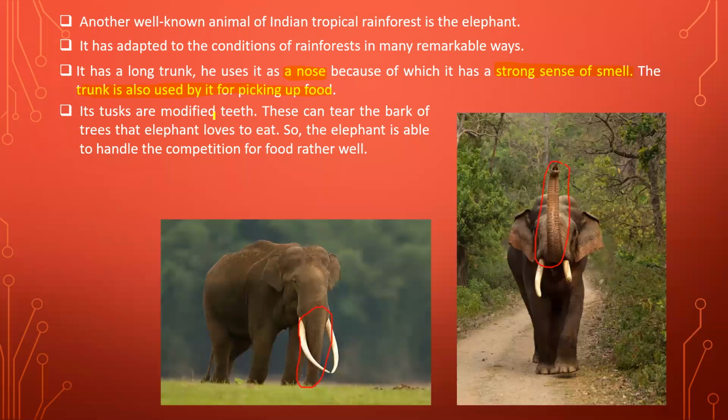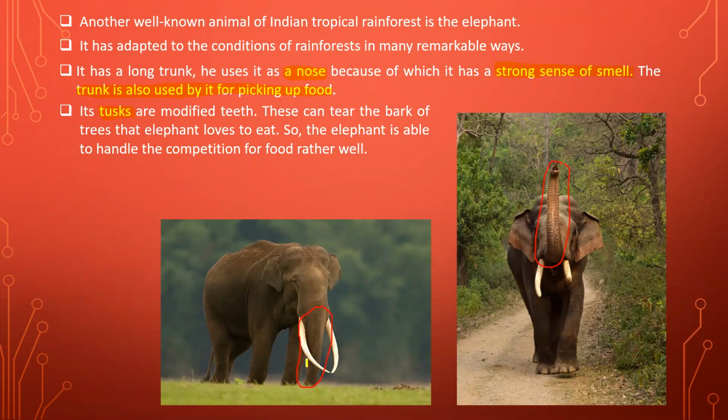Its tusks are modified teeth. The elephant has two types of teeth. One is for eating, and the other, the modified teeth referred to as tusks, are present outside of the mouth.